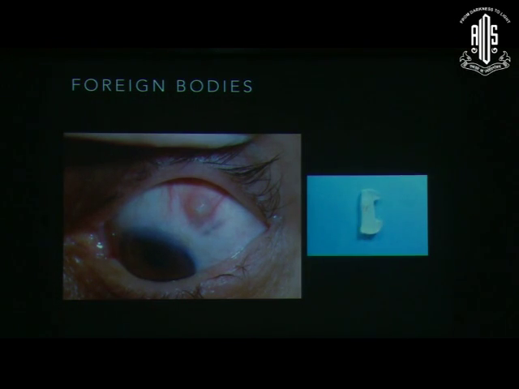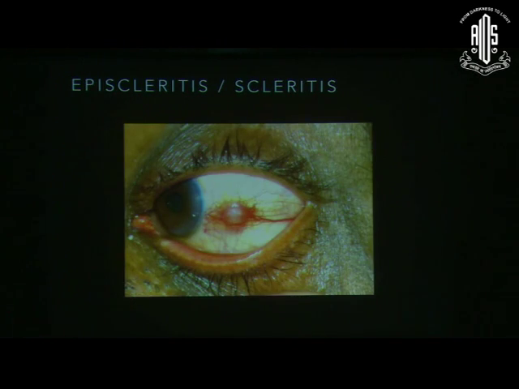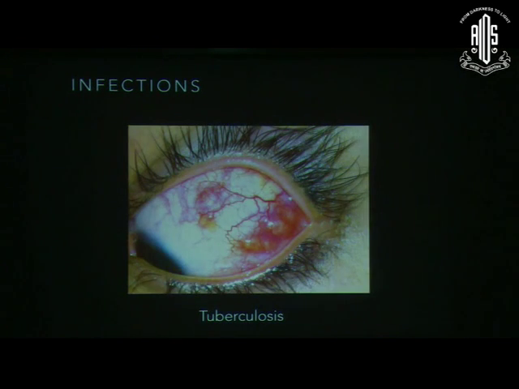This was some sort of a presbyopic implant which was placed by an ophthalmologist, and the patient did not remember the history properly, also didn't have any record, and we were wondering what this was exactly until we opened it up and removed it. And sometimes episcleritis, if it's not responding to conventional treatment, may give one a doubt whether it's a tumor. And this patient, which I first showed in the slide, biopsy was done, and it turned out positive for tuberculosis.